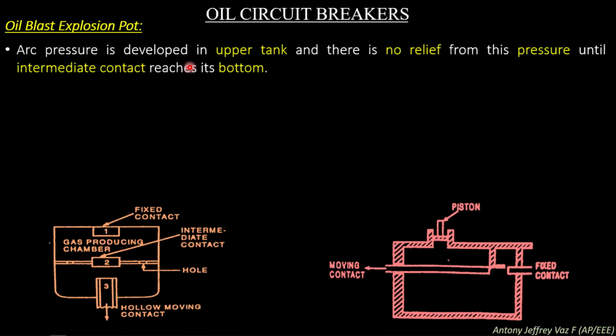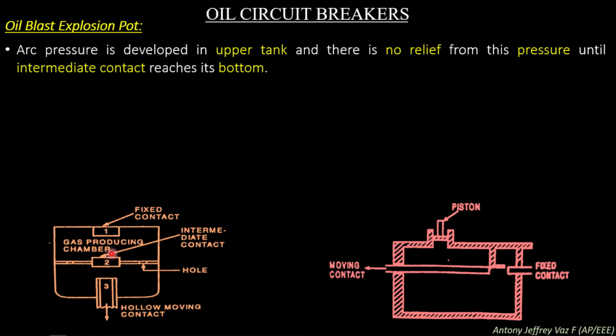Arc pressure is developed in the upper tank, and there is no relief from this pressure until the intermediate contact reaches its bottom position. So when a very high pressure is developed across the upper chamber, the intermediate contact will now move towards the downward position.